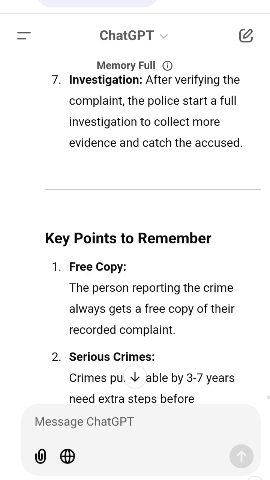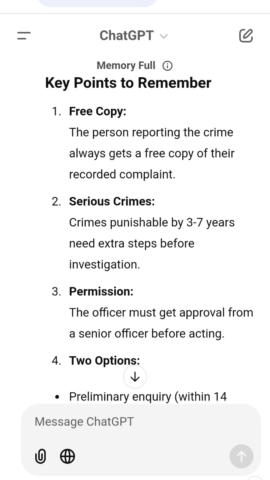Preliminary inquiry within 14 days, immediate investigation if there's enough evidence.